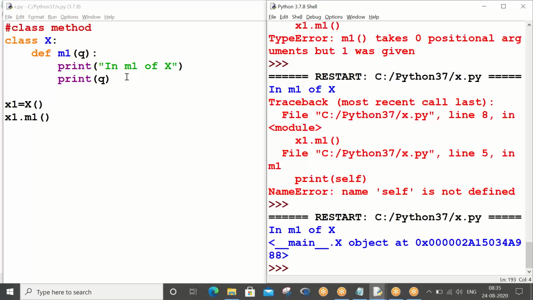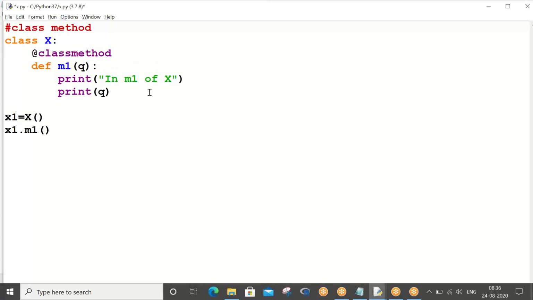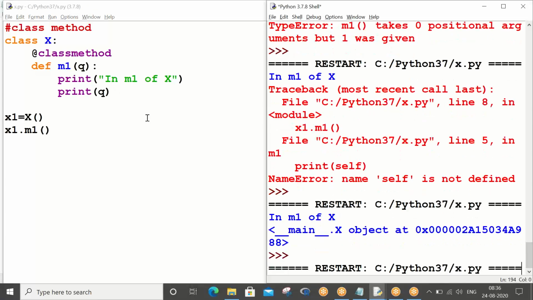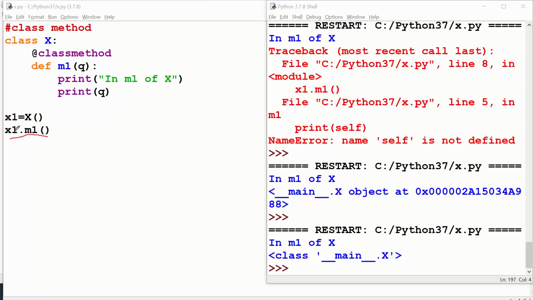Again, sir, when you call this method like a class method, whenever you put the @classmethod decorator before the method definition, then this method is going to be a class method. Now if I execute, see what q contains. The user has called x1.m1, and x1 is an object of class x.